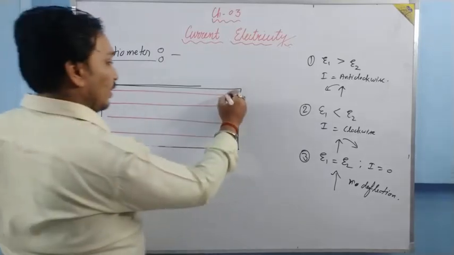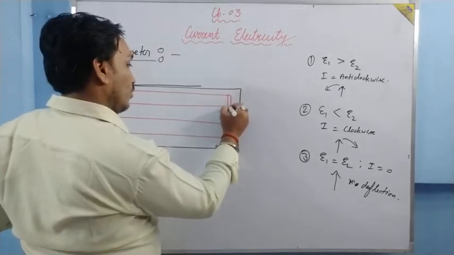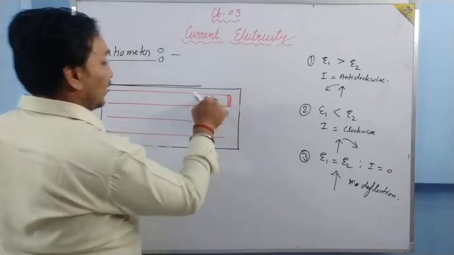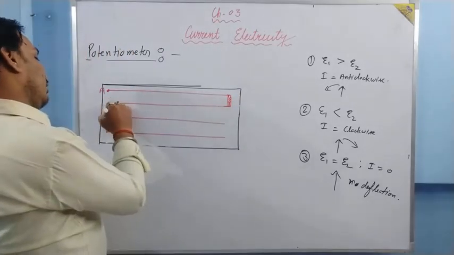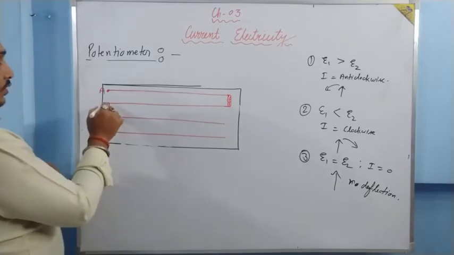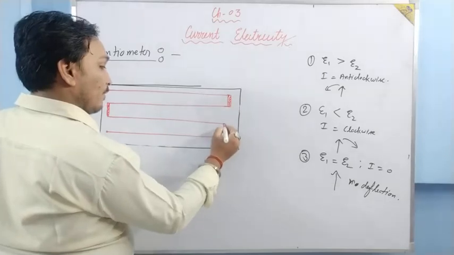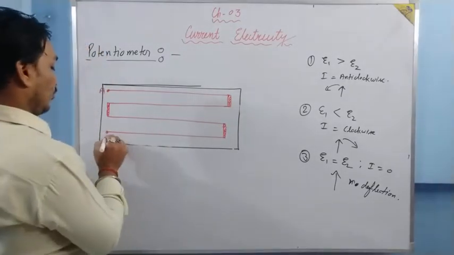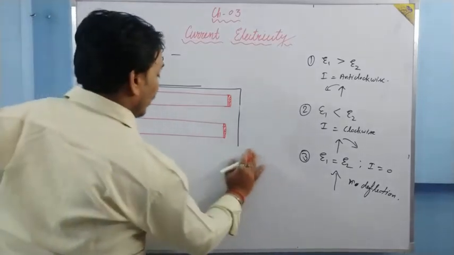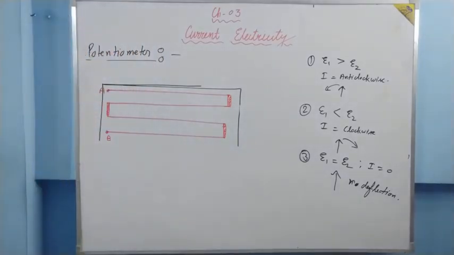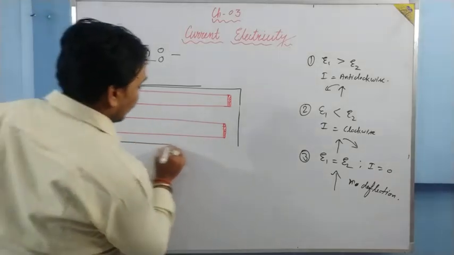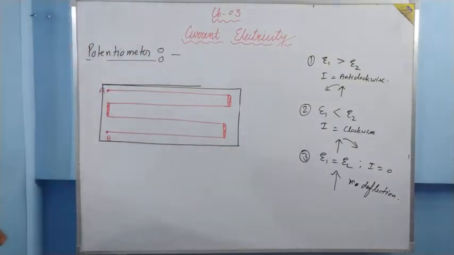From here a copper strip is there. So that copper strip connects this wire to this wire. Here we have a copper strip, so these two are connected. Here we have a copper strip, so these two are connected. This point is your B. So on a wooden plank, you have been given such a structure and you are told that this is the potentiometer. How that potentiometer works, let us understand.